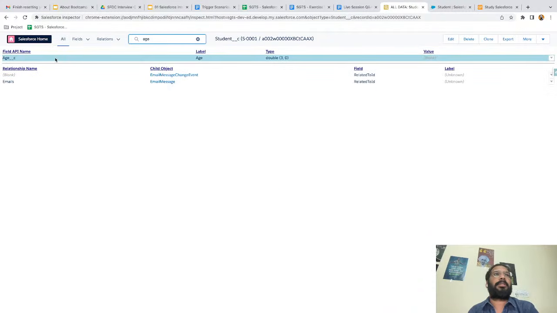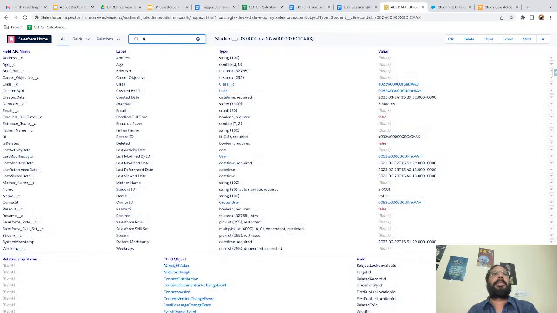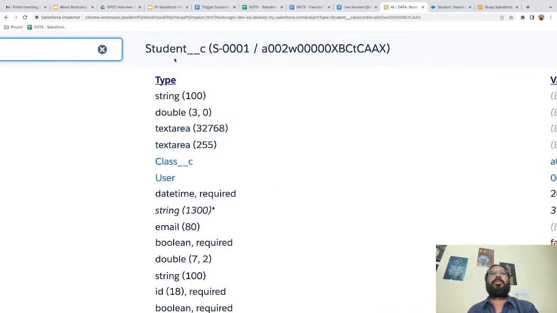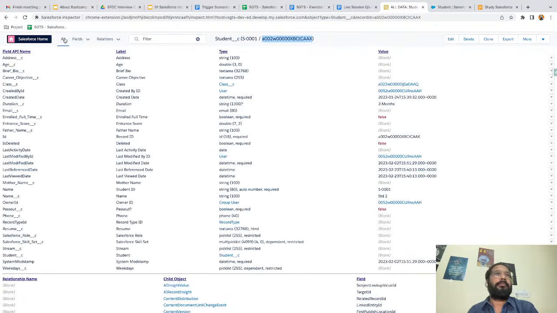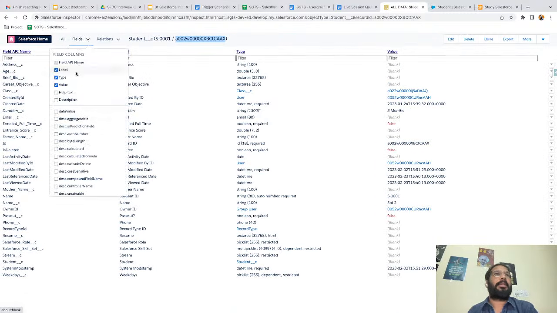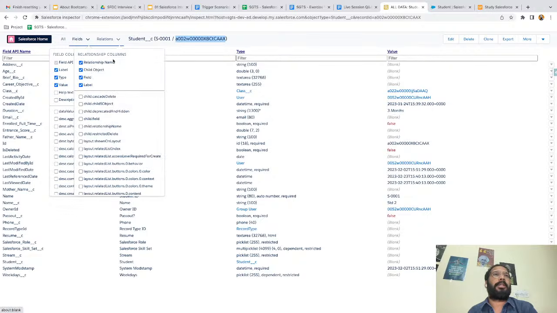If I want to search age, the age information will be found. Here you can see student__c is the API name of this object, then the auto number value, and this is the record ID, the unique ID. And here you can see fields information, then relations.